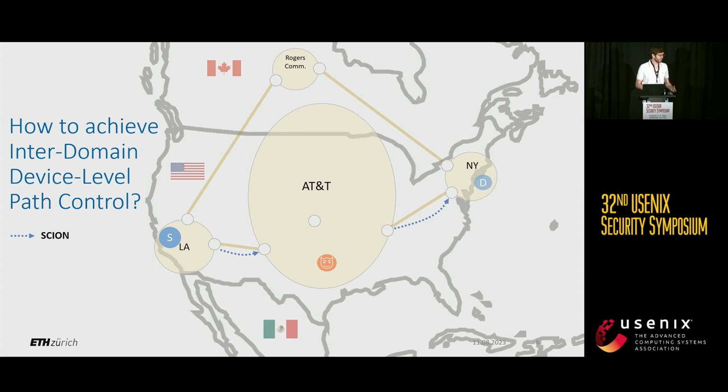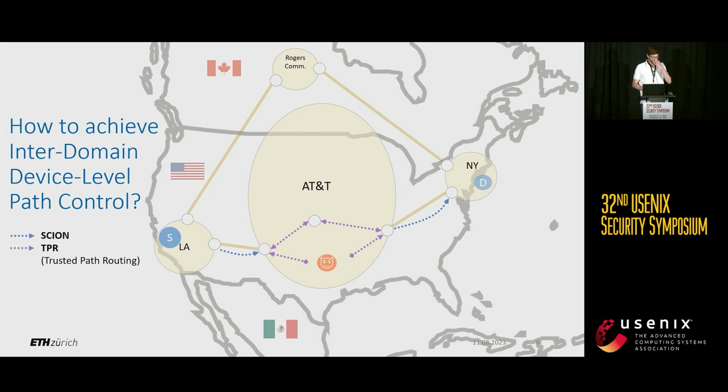However, one problem is that if you want to do geofencing, AT&T might have some nodes in Canada which might be traversed within this network. So SCION essentially does not allow you to choose any path within a network. In this example, we have two routers within AT&T, the top router, which is trustworthy, and the bottom router, which is not considered trustworthy from the endpoint's view.